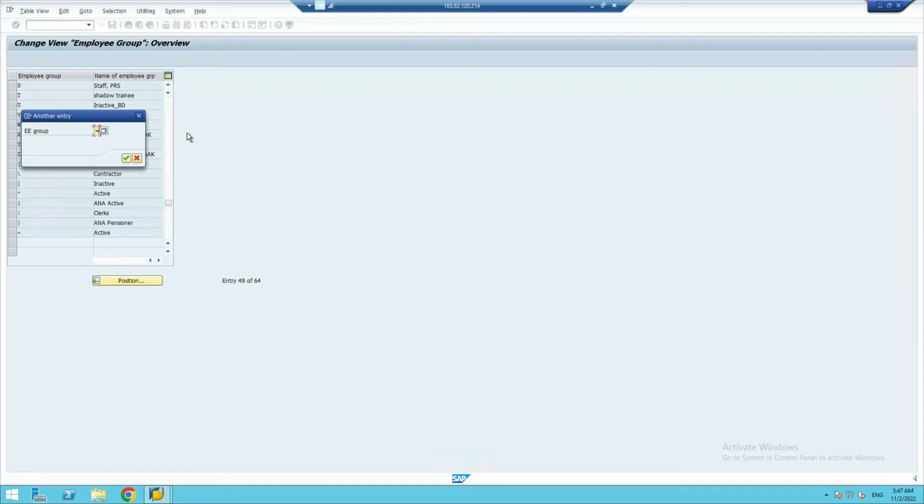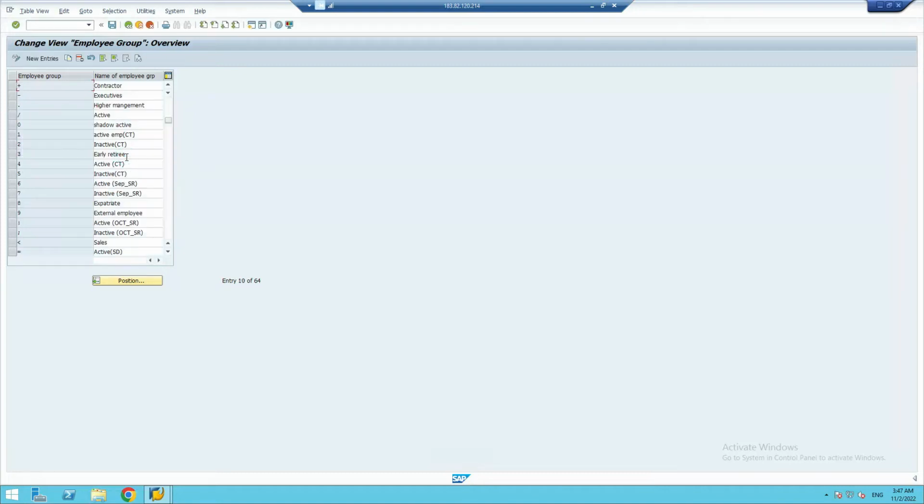I think that is there. Click on the tick button, the continue button. When clicking on position to find the employee group code, I put the plus sign and clicked on continue. I can see plus already exists here with the name contractors.